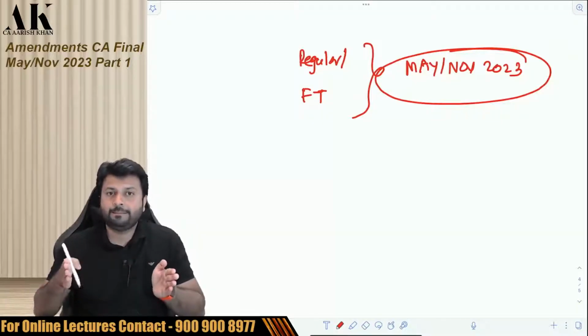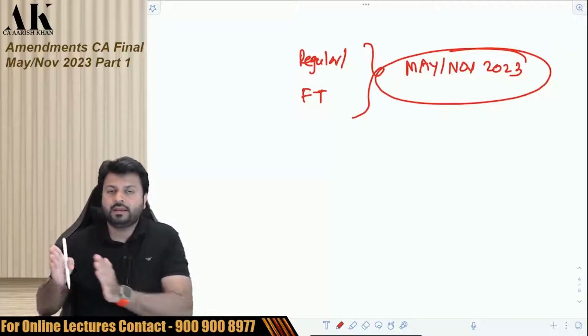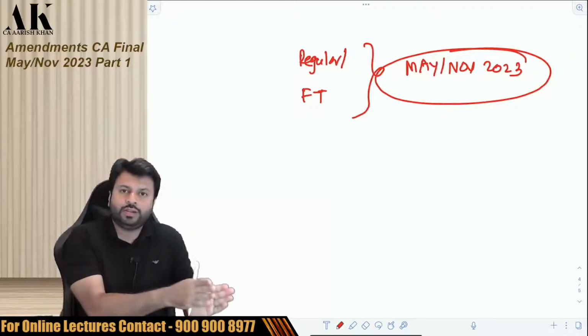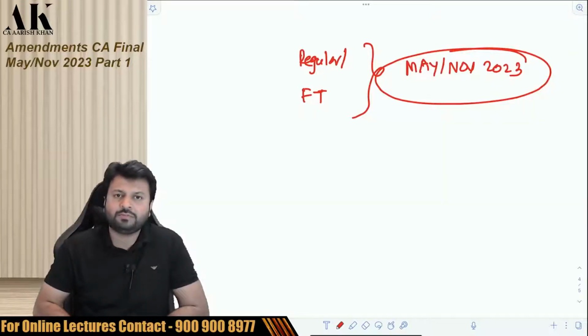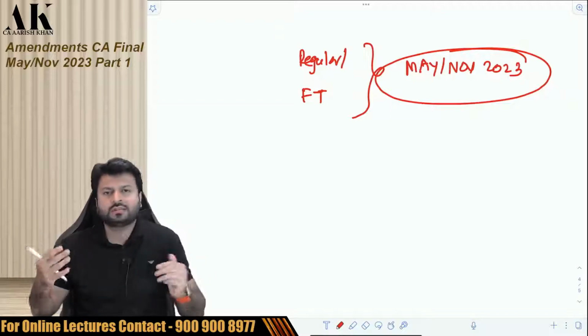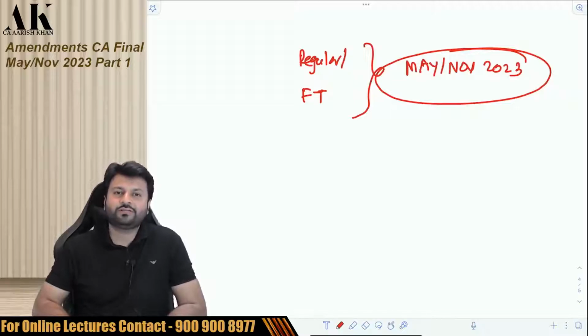So this is a bridge program. How is it a bridge program? It is going to bridge you from your November 22 attempt to May 23 attempt. So if you have already done your May 23 attempt classes as per May 23 books, as per May 23 syllabus, you're not supposed to see all those things. It's a repetition. Still, if you want to see, you can see. It's your choice. If you want to see for your further upgradation of knowledge, you can see that. It's okay. There's no harm if you have time.